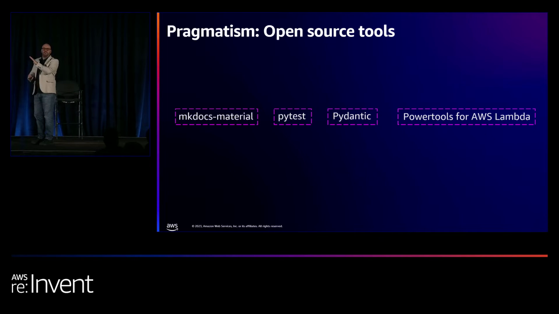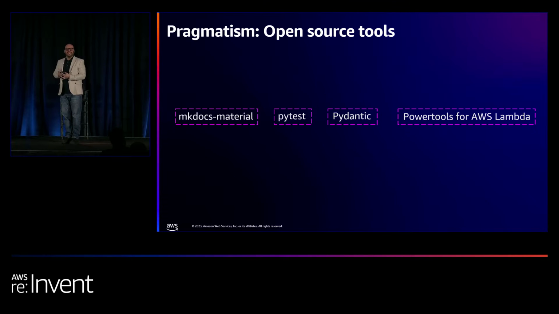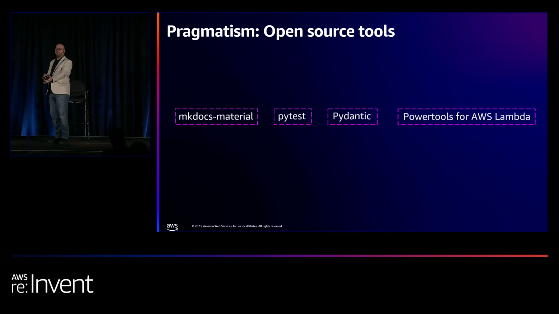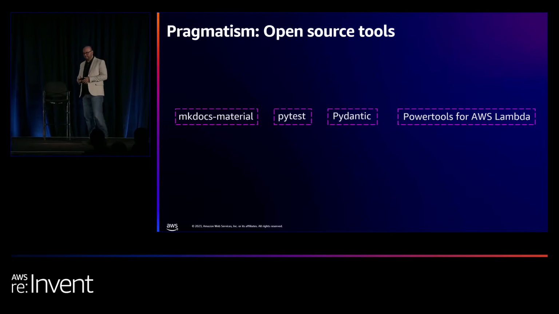For this session, there are so many open source tools that it will be hard to cover all of them, so we're going to focus on these 4. If you've never heard of them, Material for MkDocs is the engine that drives the documentation, that makes writing documentation fun, actually. It's something we've used for Power Tools for nearly 4 years. And PyTest is to run the tests that we write, unit, integration, end-to-end, which we'll show you. Pydantic is what makes it easier for us to do data validation and define our models on what our data should look like and so forth. And Power Tools for AWS Lambda, I hope you're using it, is the framework that makes all these best practices easier and improves your developer experience.